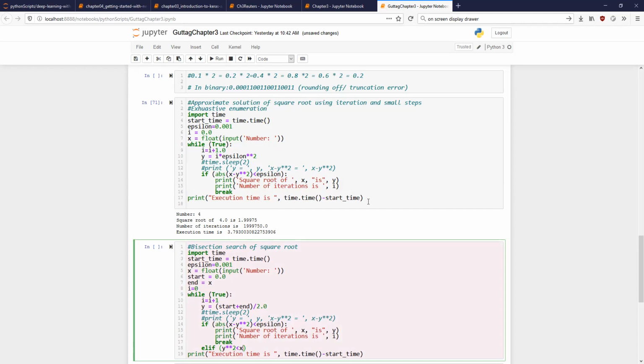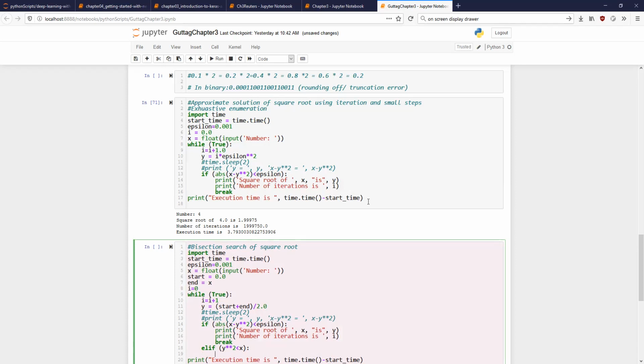If y squared is less than x, that means my solution will be somewhere between y and x, isn't it? So the start will become y. So we have to increase the value of start. Is that all right?